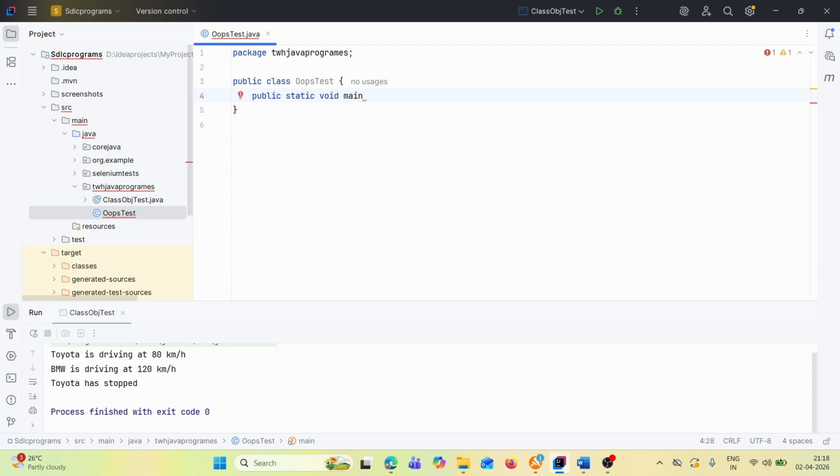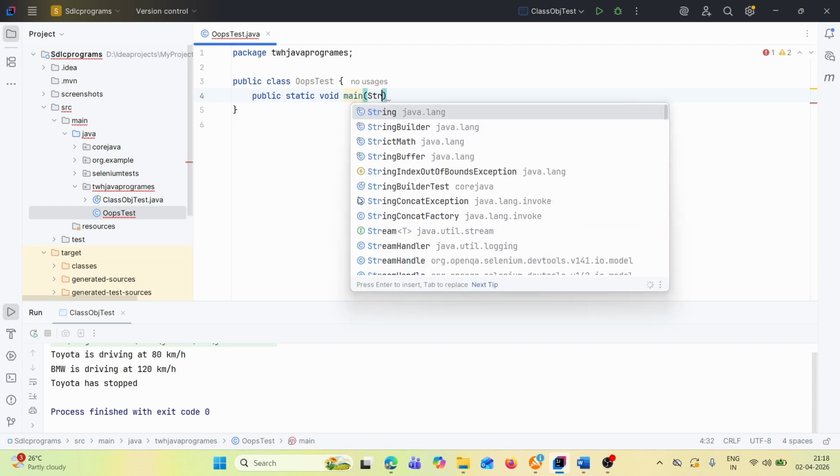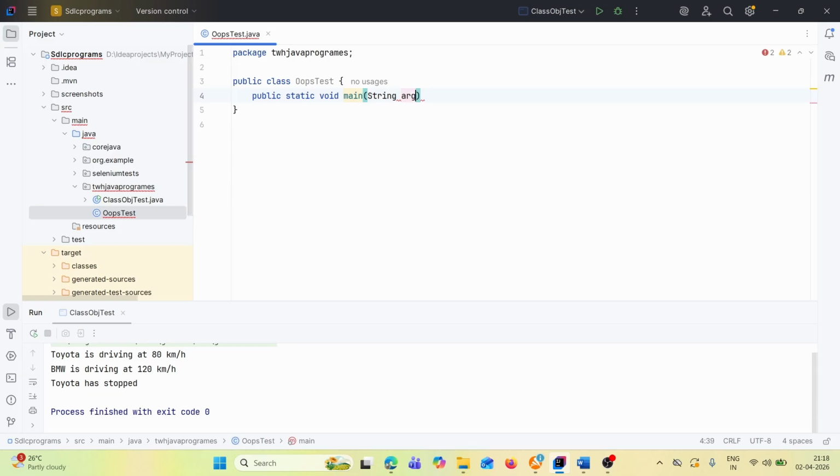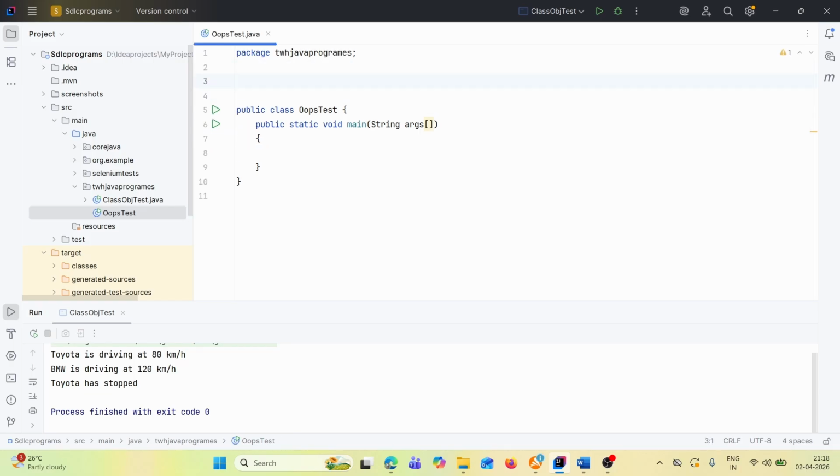Okay, public static void main, then String args. Okay, then what you can do, let's do one thing.